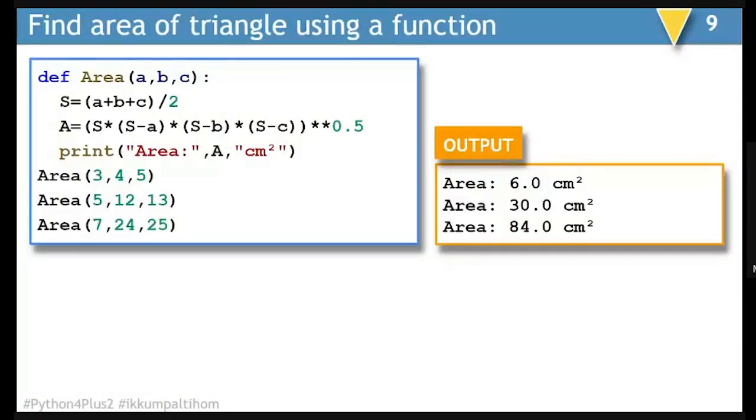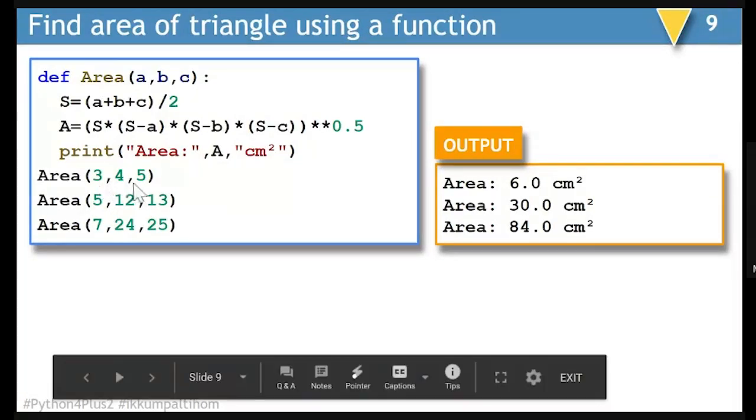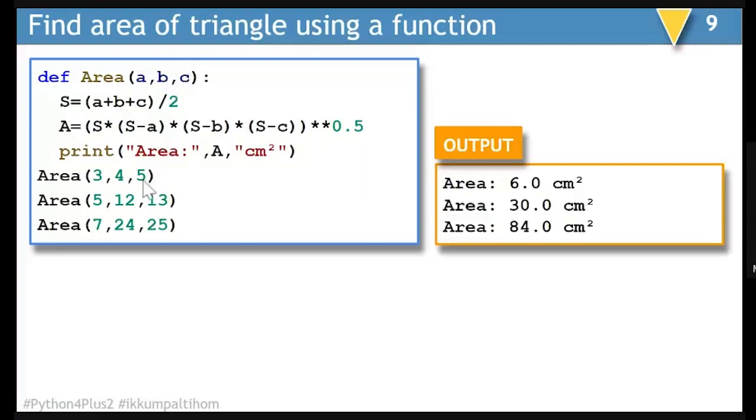This is another example where we are passing numeric values and trying to find the area of a triangle. So we are passing 3 values, 3 going as A, 4 going as B, 5 going as C, and the calculation is done. You can notice that next to CM, I have again pulled down this symbol, which is a square root symbol.